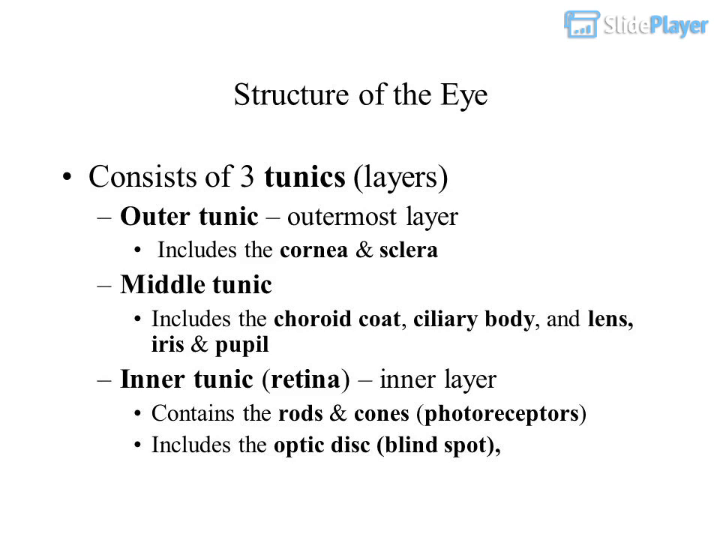The eye consists of 3 tunics, layers. Structure of the eye. Outer tunic, outermost layer, includes the cornea and sclera. Middle tunic includes the choroid coat, ciliary body, lens, iris and pupil. Inner tunic, retina, inner layer, contains the rods and cones, photoreceptors. Includes the optic disc, blind spot.